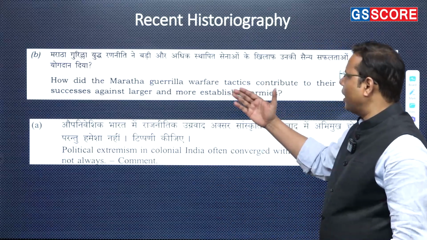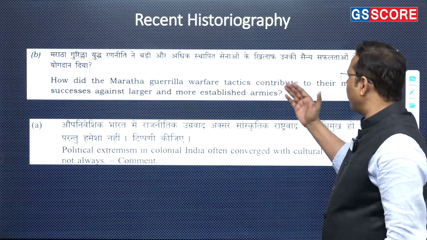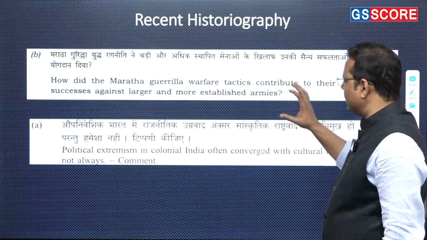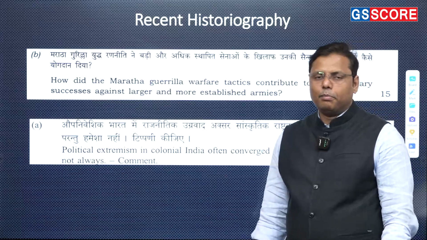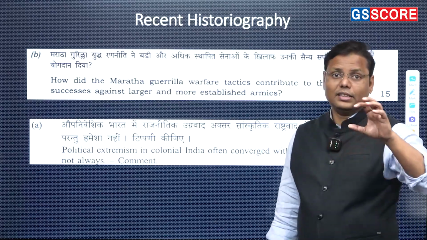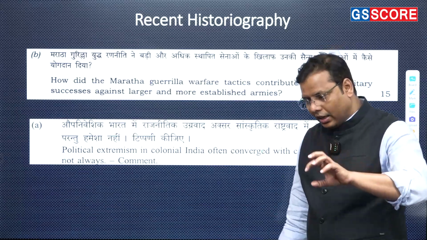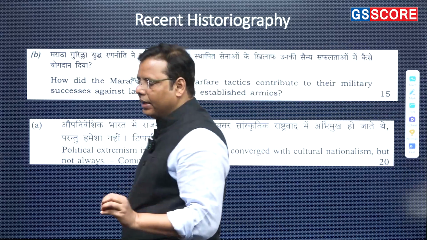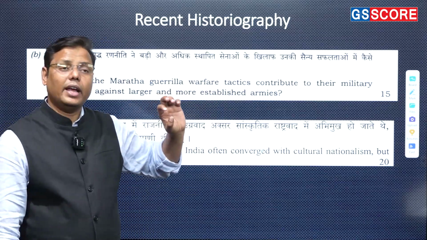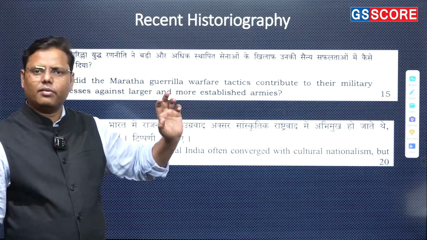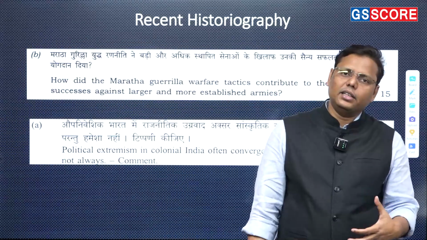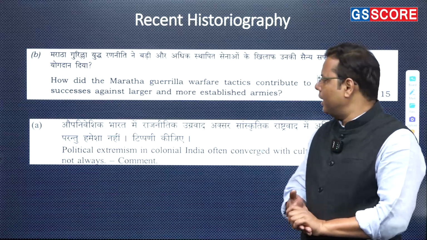Such as, they have asked how did the Maratha guerrilla warfare tactics contribute to their military success against larger and more established armies. There are certain ideas we do have. But then, frankly speaking, this has been taken from a historian's writing, and in fact, he is one of the active historians these days, and he has been writing a lot on Maratha history, and this is one thing which has been covered extensively by him, and the question has been taken from there. So that's how we can say that we should have some idea of the recent writings also, and how they have been shaping the nature of the questions.